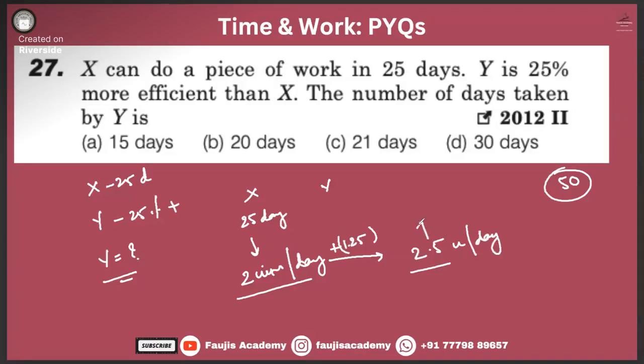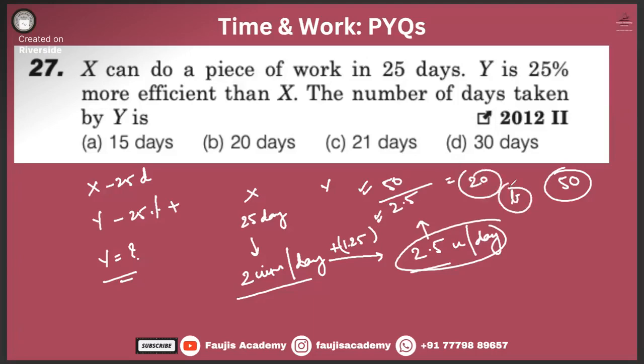So since Y is doing 2.5 units of work every single day, how much time will he take to finish off these 50 units of work? Total units of work divided by the rate at which they are completing the work. If you solve this, how much will you get? Option D. Shall we move on to the next question?